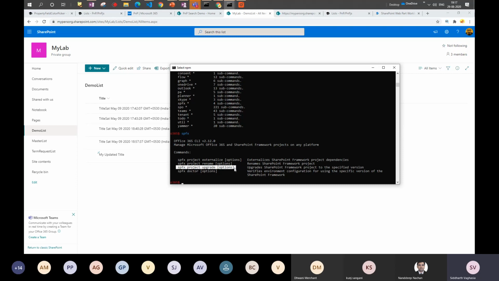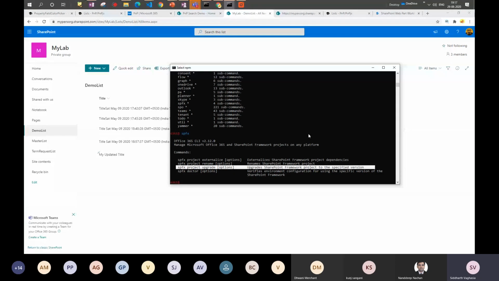Then this is very important and mostly used, which is SPFX project upgrade. As we know, SPFX also gets released every now and then, and right now we are on SPFX 1.11. You might have already developed your SPFX solution, but you might want to upgrade it to get the new features which are available. This will not exactly upgrade it for you, but it will give you the list of the steps which you have to do to upgrade from one version to another. I have seen people using it many a time.